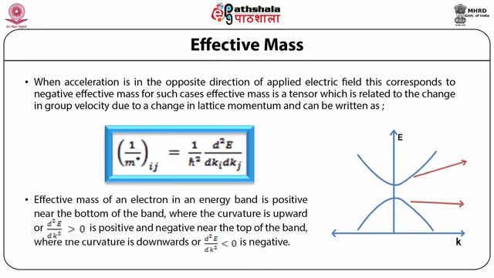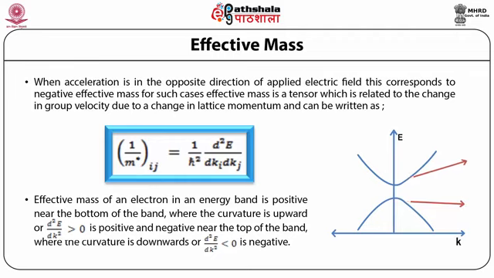Effective mass of an electron in an energy band is positive near the bottom of the band. Now this is important. It is positive near the bottom of the band, where curvature is upward. So d²E/dk² is greater than 0, positive. And it is negative at the top of the band, because here curvature is downward, so d²E/dk² is negative, less than 0.